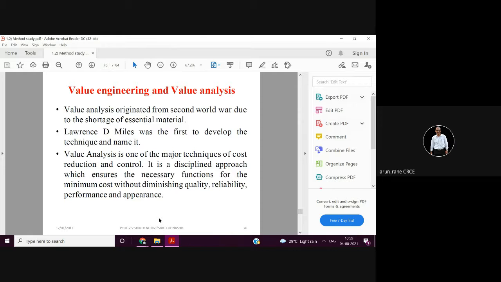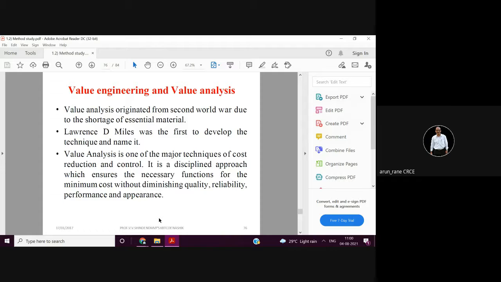Like your smartwatch or mobiles. You must have seen over a period of years how the technology has advanced, and you can see the features getting added one by one in the mobiles, whereas the cost has not increased proportionately.